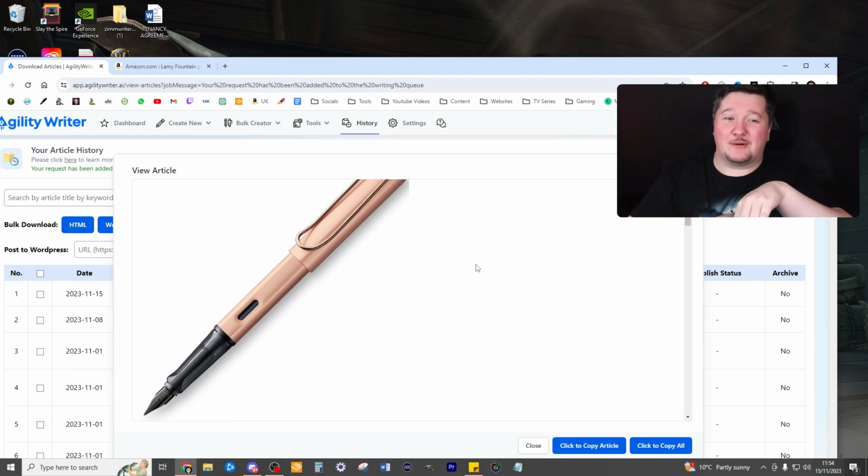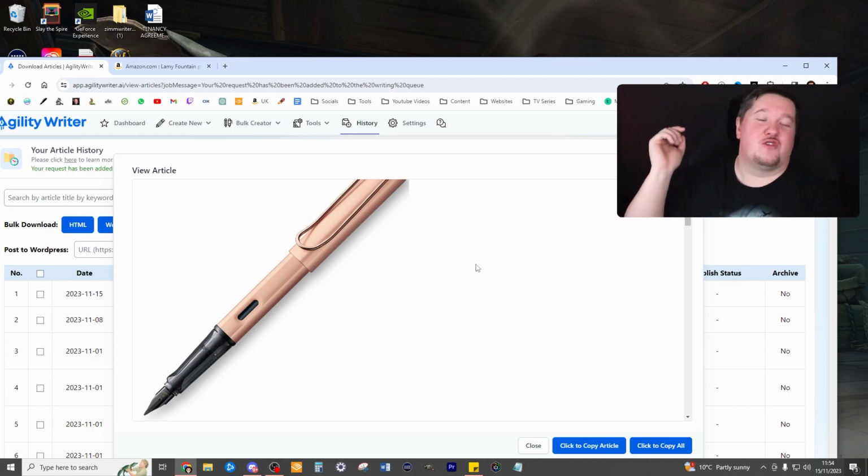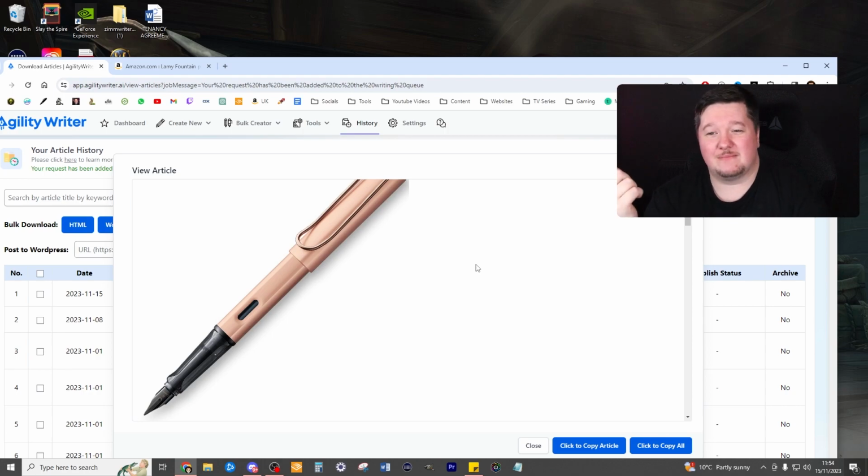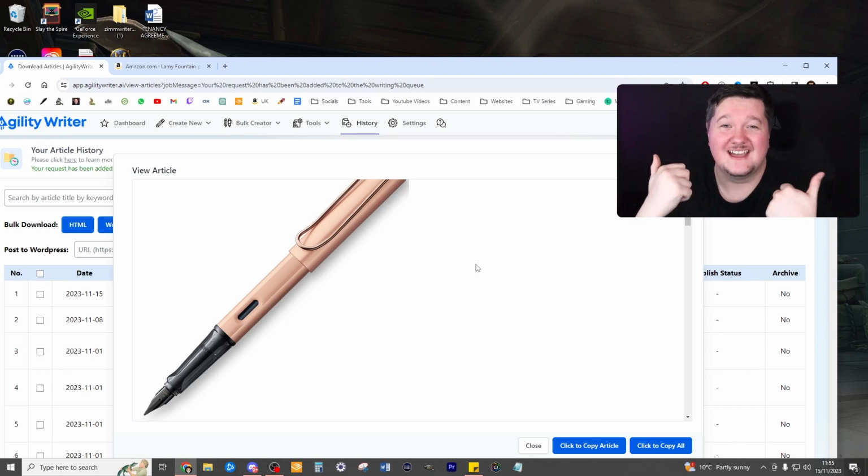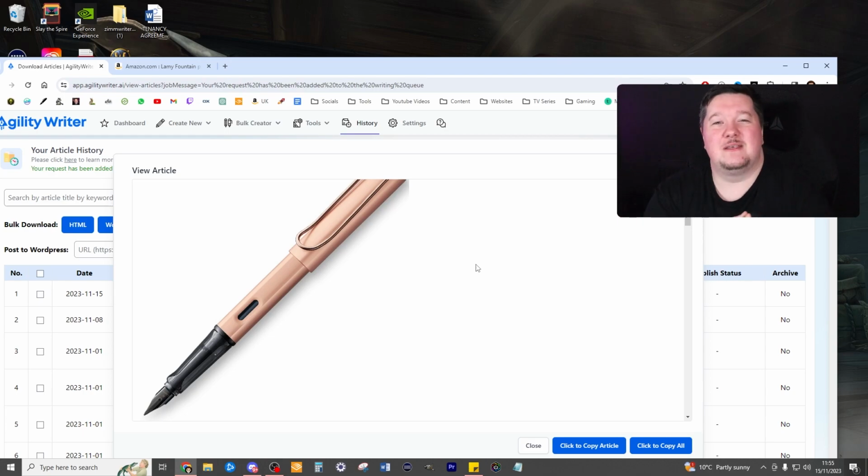You can give me a slap on the wrist if you like, Amazon, but I've always just taken the image directly from Amazon and stuck it in my blog. It is what it is. I don't care too much. They changed the HTML image links. I'm not fussed because I'm not being affected. I was doing it the naughty way originally, and now I'm going to still do it the naughty way. It works for me. I'm sorry, Amazon, but I'm in the business of marketing products. I'm not in the business of just charity. So if I can market this product in the best way possible, I'm going to do that.